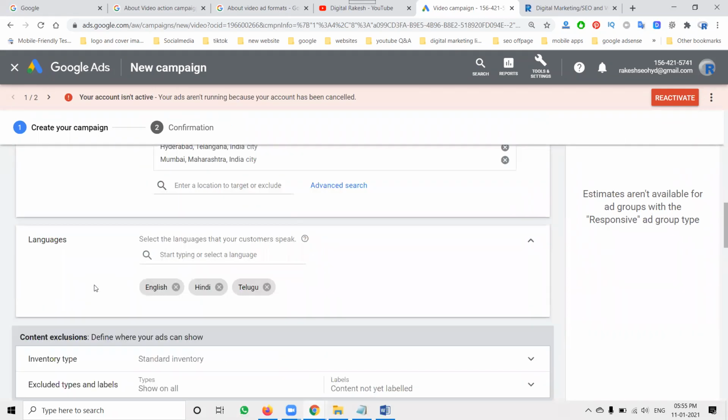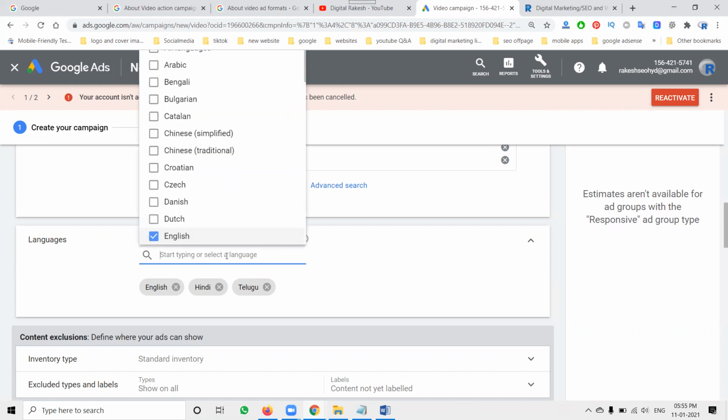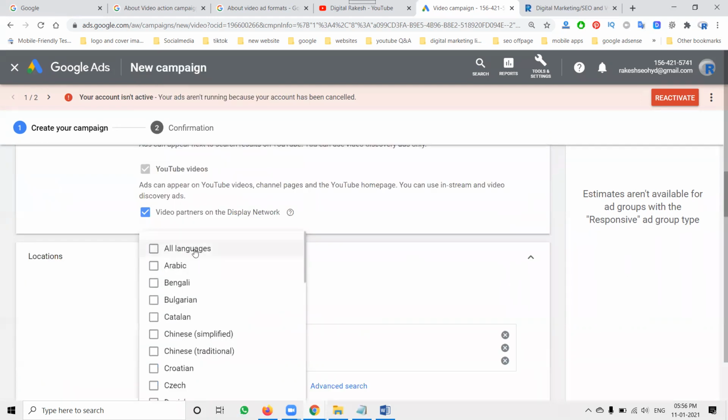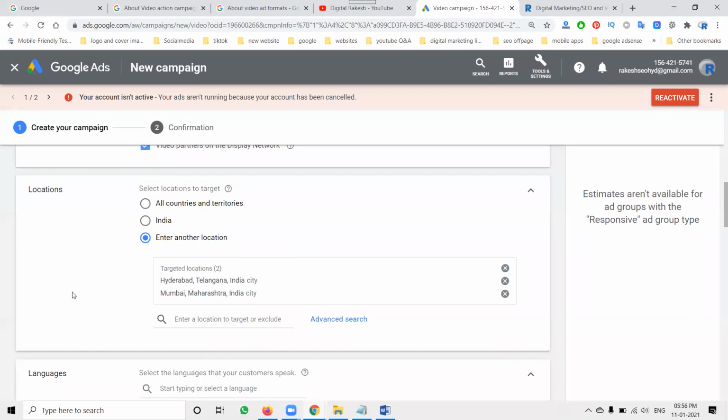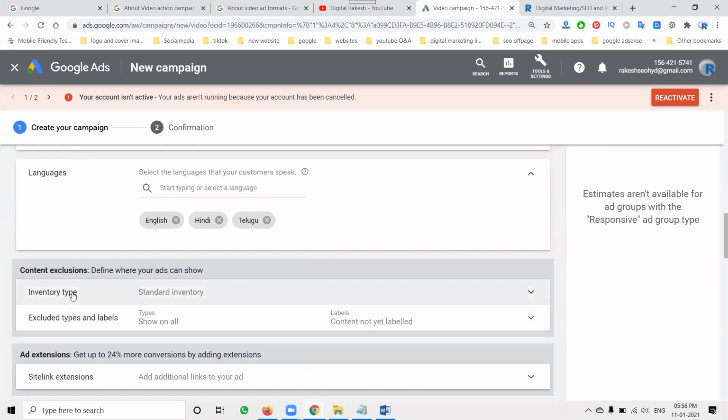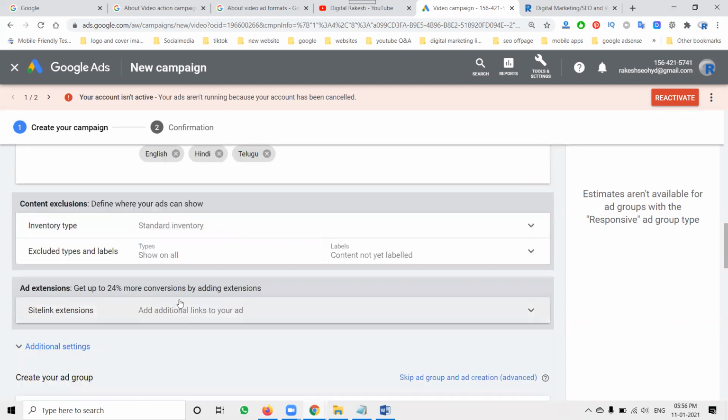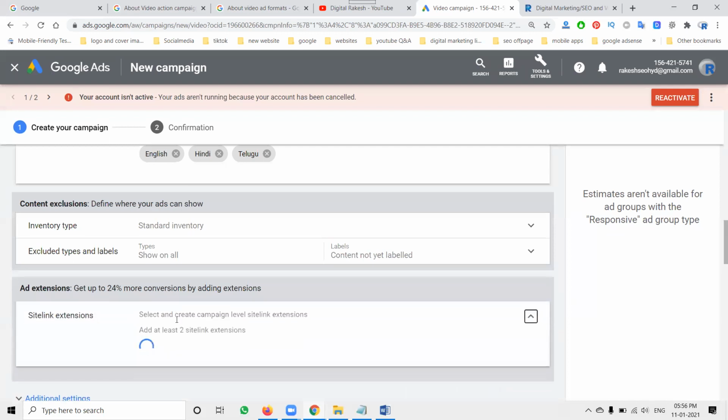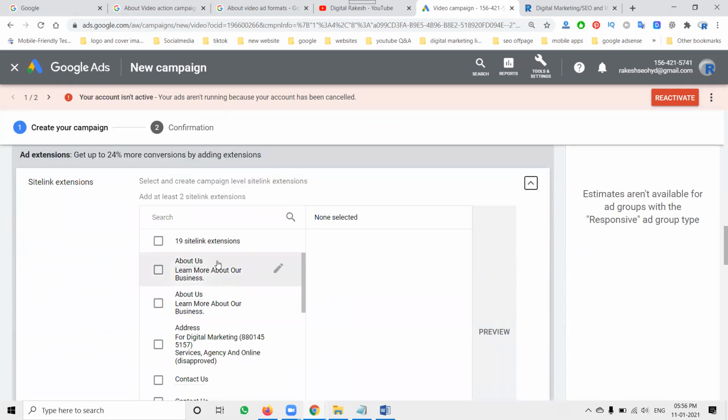Now come down here, language selection. I'm selecting English, Hindi and Telugu. Based on the previous campaign, this feature will automatically select your language. Here one more feature is there: you can select all languages. But I'm specifying only three languages, English, Hindi and Telugu. For inventory, standard, no need to touch this option. And for site extensions, anything can be given, like your page or a site link extension.